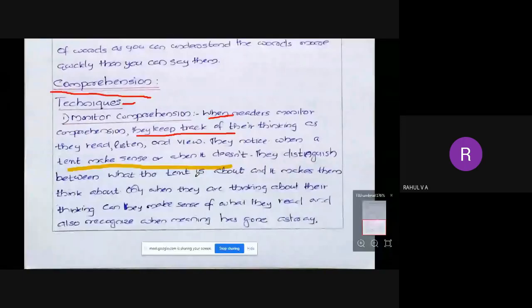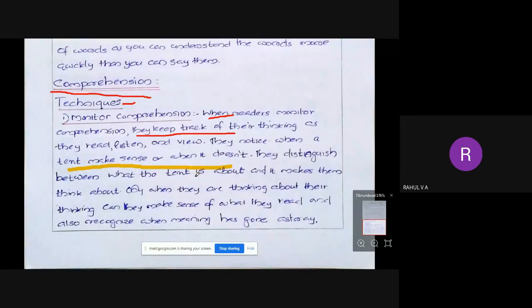And you are also understanding when a particular text makes sense. That means you have already completely understood what is there. When it does not, we have to view again, or listen again, or read again. That we have to do.